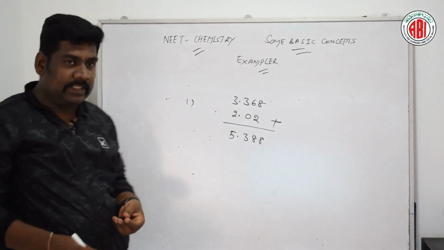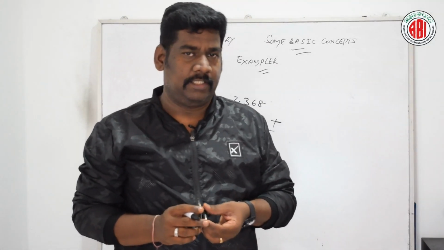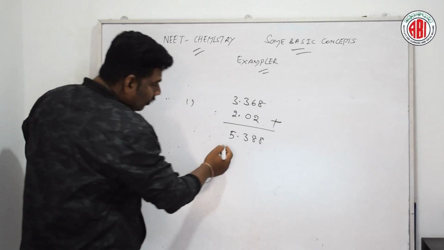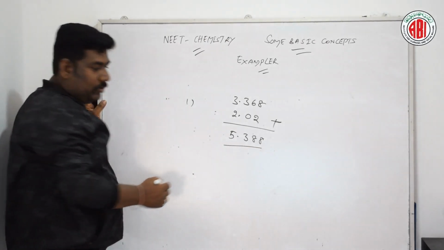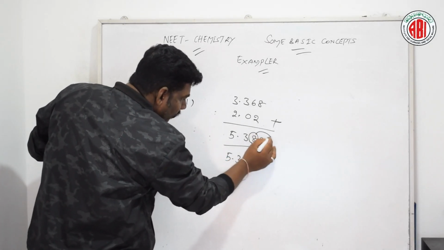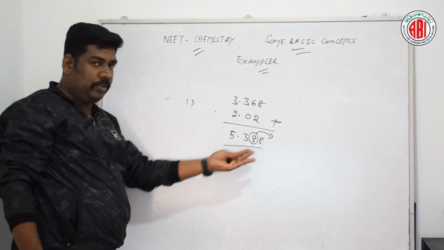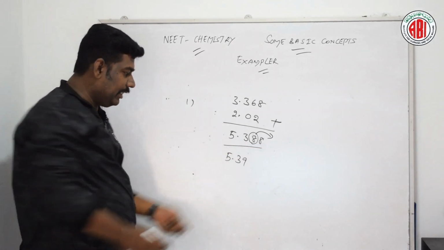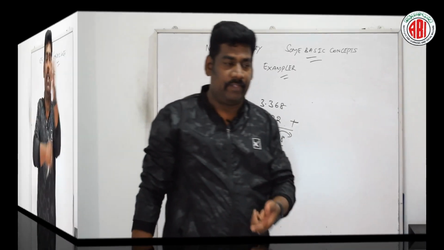Now you see the sum is rounded off to 2 decimal places. Therefore the sum is written to 2 decimal places, that is 5.39, because the 8 rounds up the nearest number to 9. So 5.39. In this way we can solve this problem. Let us go for the next question.